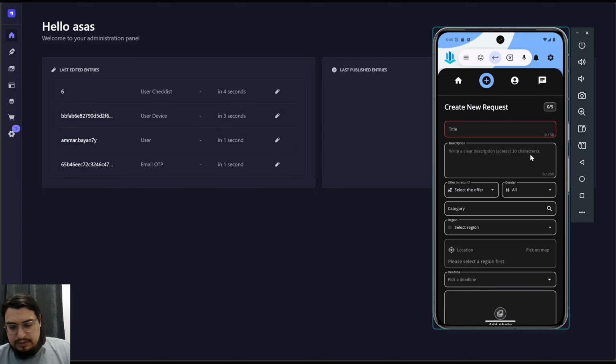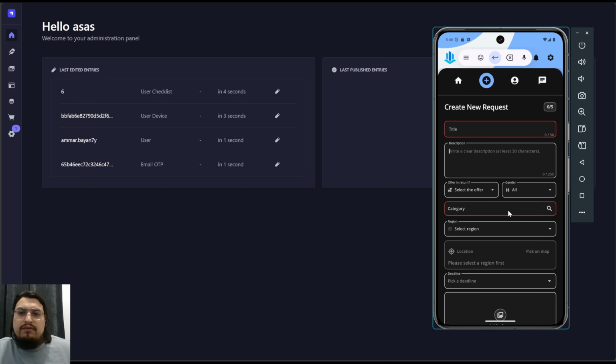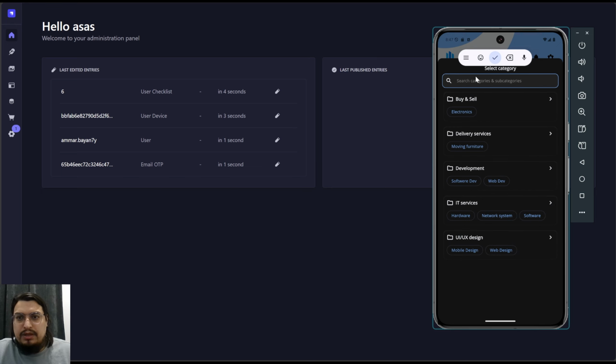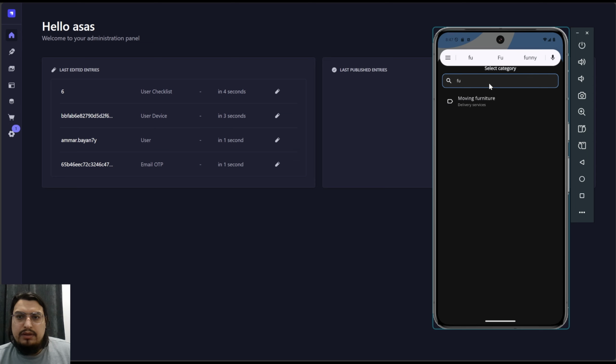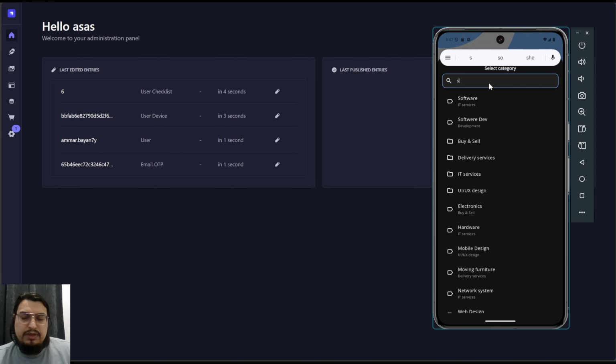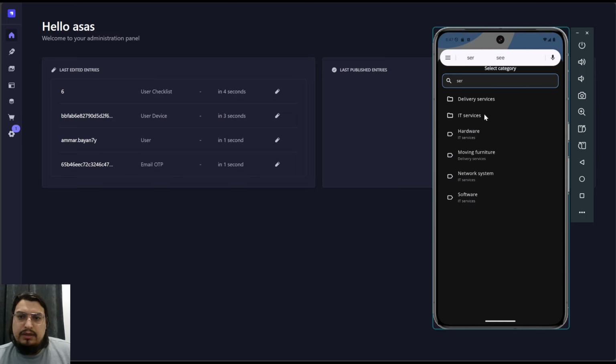Let's say here the category which we specify. Let's go software dev. What's cool about this is you can have lots of categories and they will be sorted in a really elegant way. I think I've never seen this, but I came up with it and the UI design for it, and I think it's pretty cool. You can even search for anything here. It doesn't really have to be exactly the word because I have keywords categorized, so it's easy to find whatever you need.